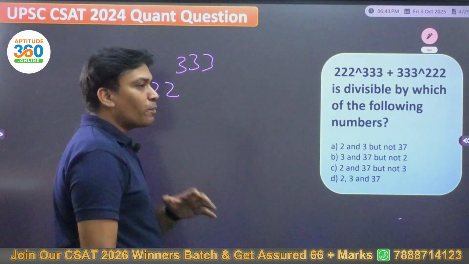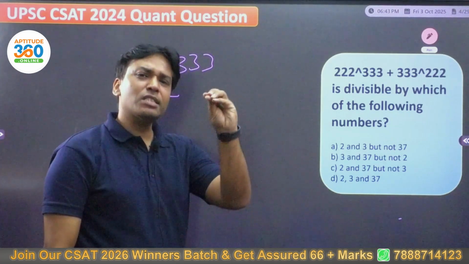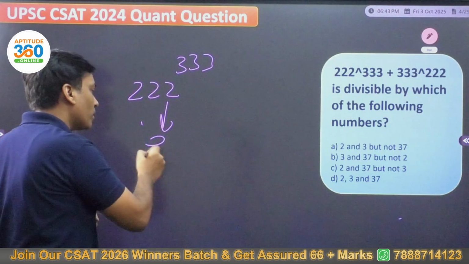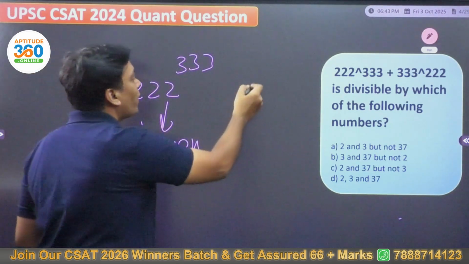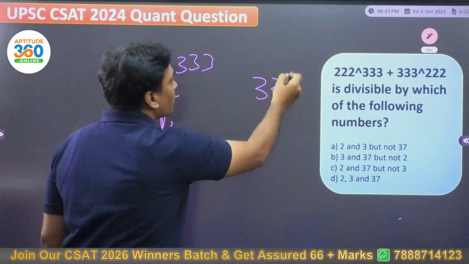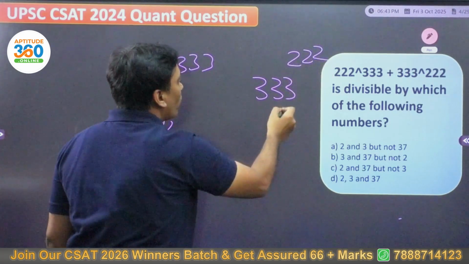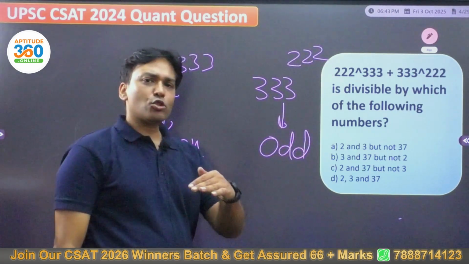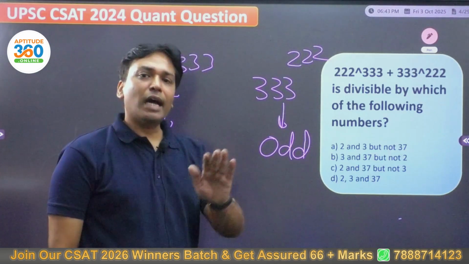Whatever this is, 222 raised to any number, whether this is an even number or an odd number, the outcome will be an even number. Are we understanding this thing? Whereas 333 raised to any number will be an odd number. Are we understanding this thing? 3 raised to any number will give you an odd outcome.